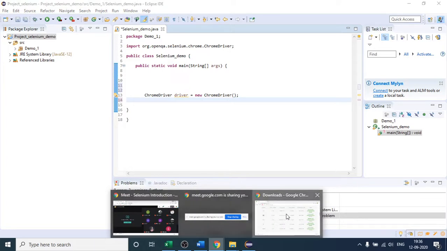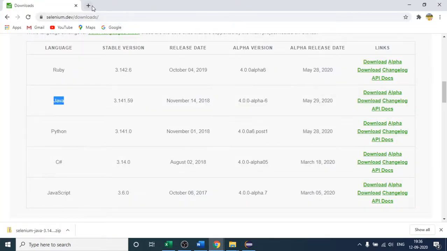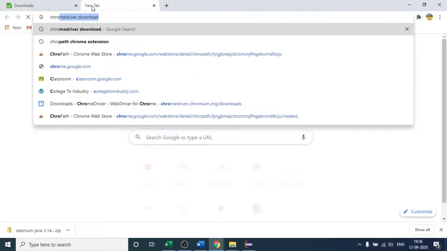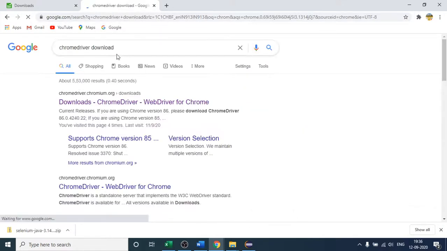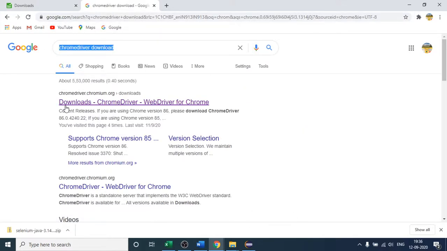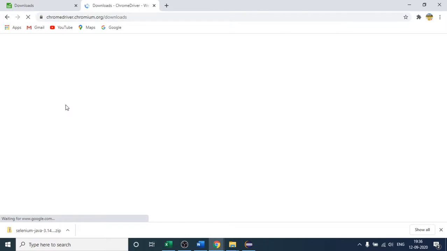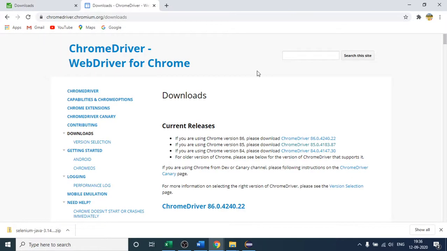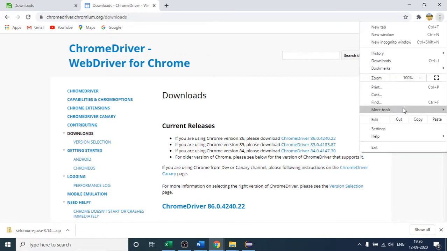Just go to your browser and simply type Chrome driver download. After that, come here, first link, and then you will be navigated here. Before downloading any file from here, I suggest you just check your browser version. Go to help and click on About Google Chrome.